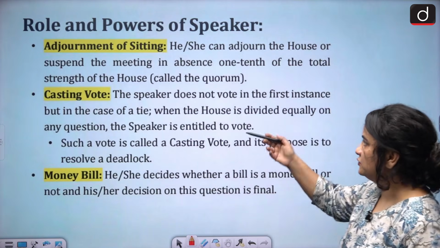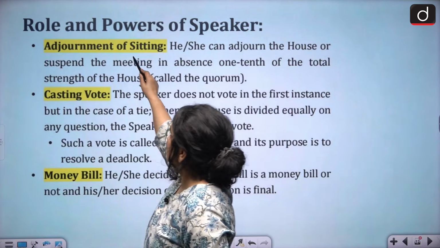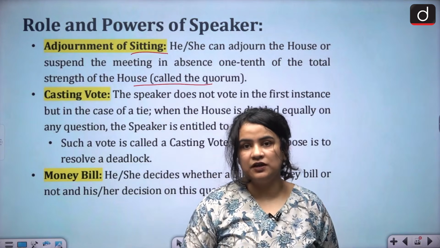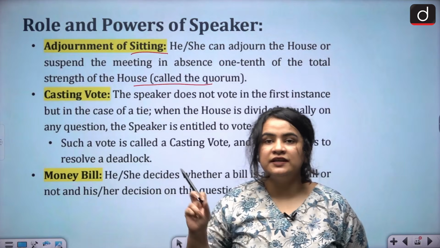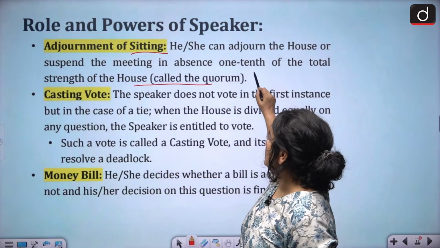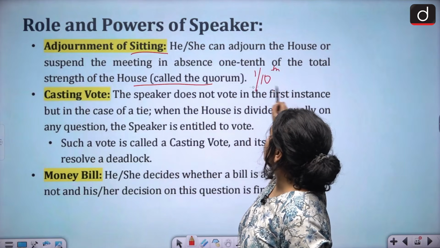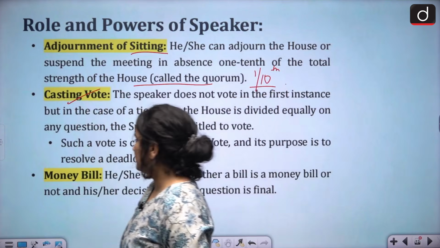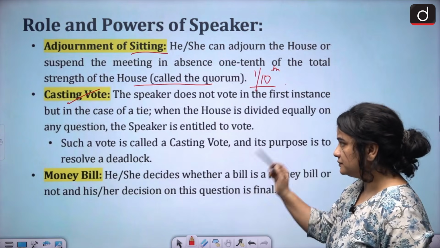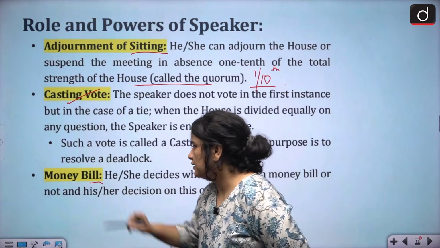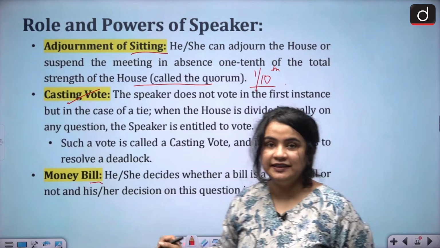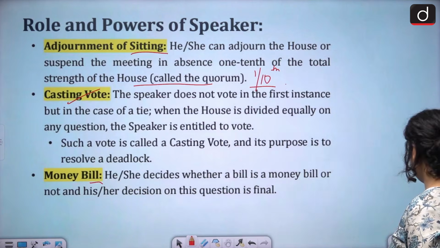Another function is that of the adjournment of sitting in the absence of quorum. Quorum is the minimum strength of the House that is required to conduct business for the day, and here it is 1/10. Again, we discussed the casting vote and of course money bill. We know very well that it is the Speaker who decides whether a bill is a money bill.